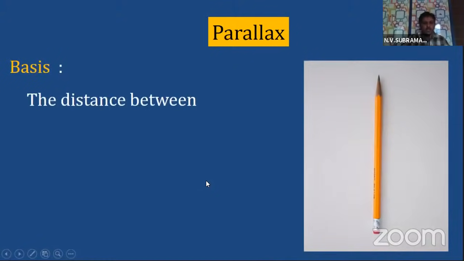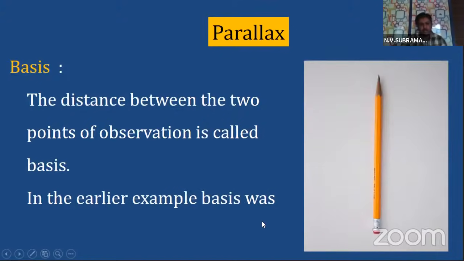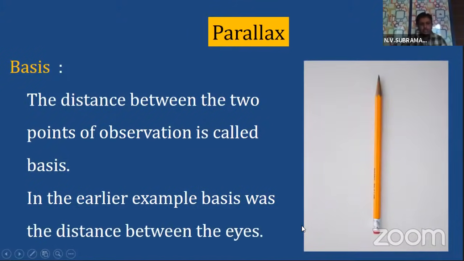With respect to parallax, another definition is important, children: basis. The distance between the two points of observation is called basis. In the earlier example, basis was the distance between the eyes. In the earlier pencil example, I closed one eye and took one observation, then closed the other eye and took another observation. These two are the points of observation, and the distance between the two eyes is called basis.